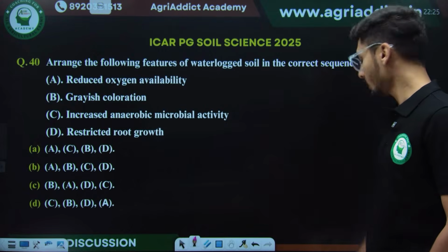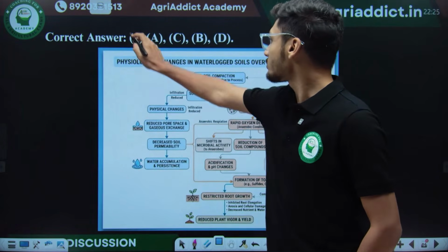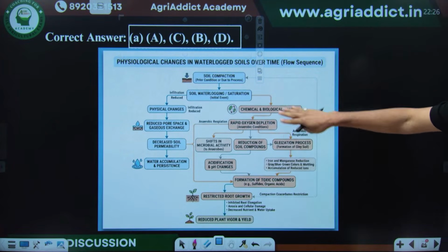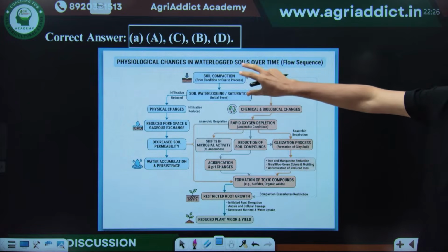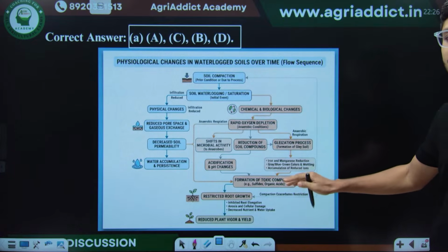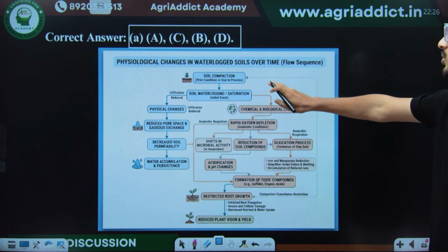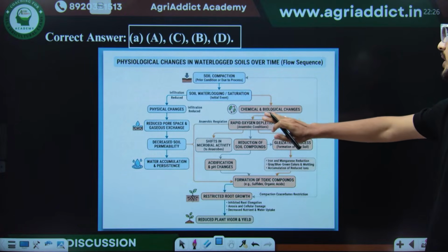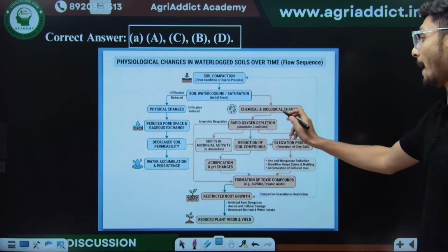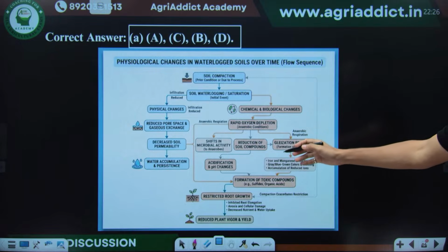Option A. Yes, the correct answer is option A. And here I have given a flowchart type of mechanism, like physiological changes in waterlogged soil over time. So you can just take a screenshot of this and go through these processes as the soil undergoes waterlogging. It has some physiological changes which will include the rapid oxygen depletion, and then with passage of time,